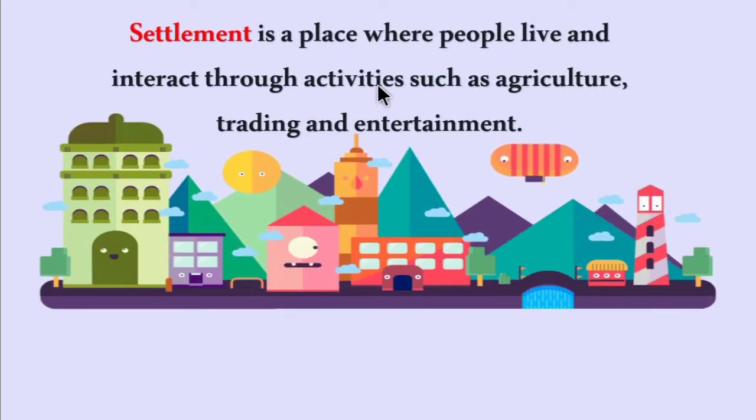Settlement is a place where people live and interact through activities such as agriculture, trading and entertainment.